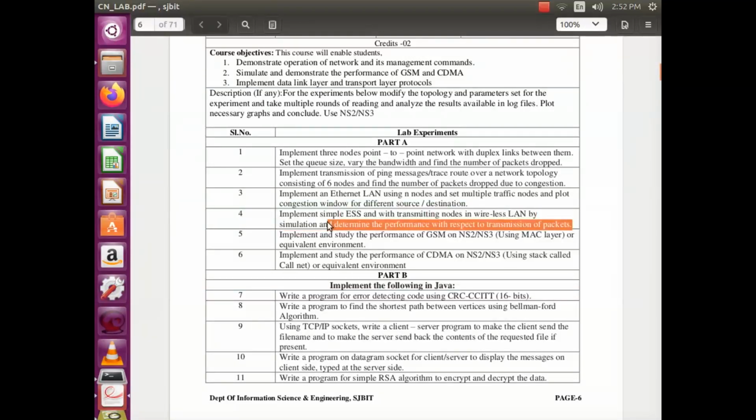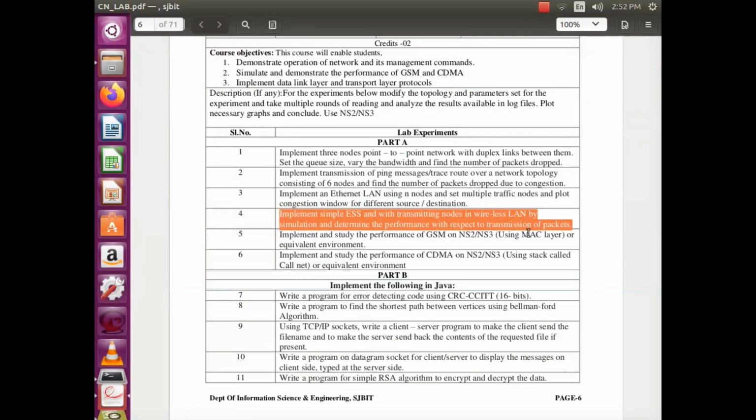Today, we are going to discuss the fourth program, that is, implement a simple ESS with transmitting nodes in wireless LAN by simulation and determine the performance with respect to transmission of packets.